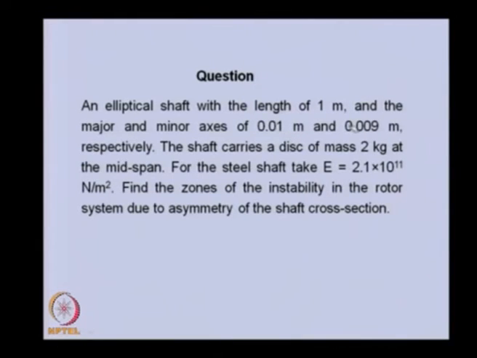This kind of geometry may be due to a manufacturing defect, or sometimes maybe the requirement of the system. The shaft carries a disc of this mass, and the material property of the shaft is this. We need to find the zone of instability in the rotor due to the asymmetrical cross section of the shaft, and because of this asymmetrical cross section, we will have asymmetrical stiffness of the shaft.